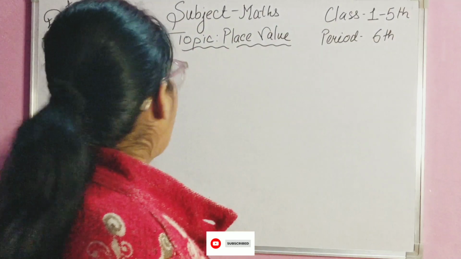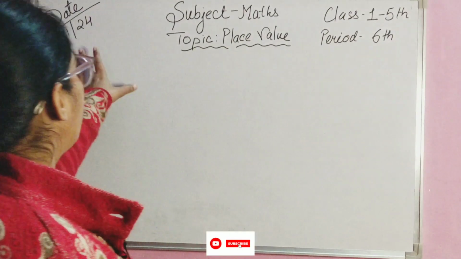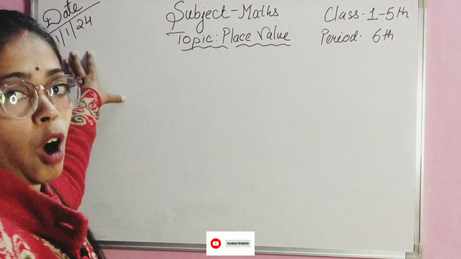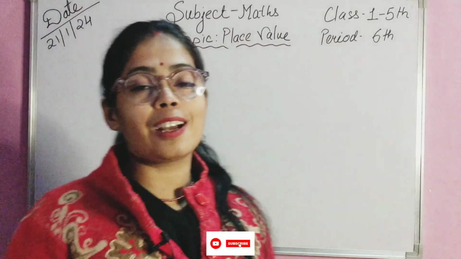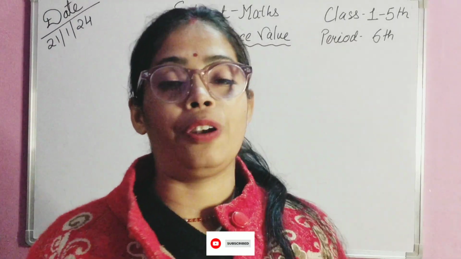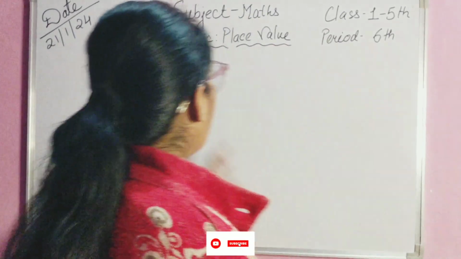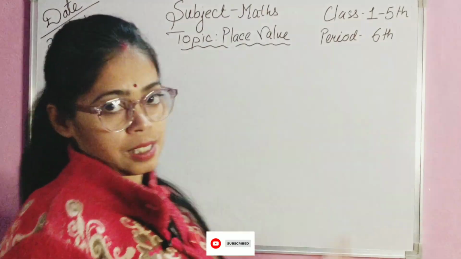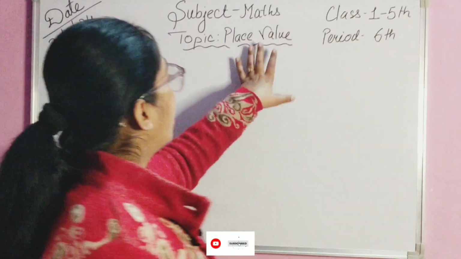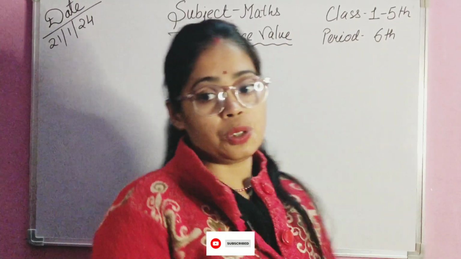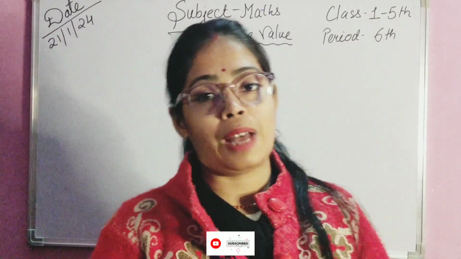So first of all, as usual, we will write the date at the corner, because writing the date at the corner makes your copy look very attractive, and this is the right place where you mostly write the date. Okay, so our subject is maths, and our topic that we will discuss today is place value.